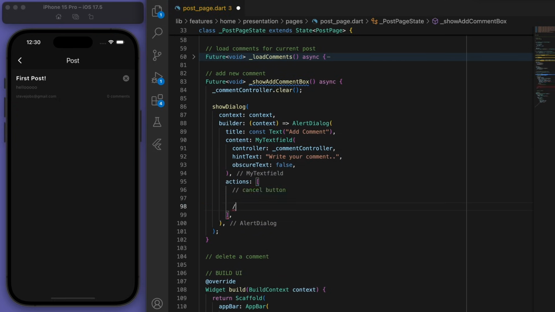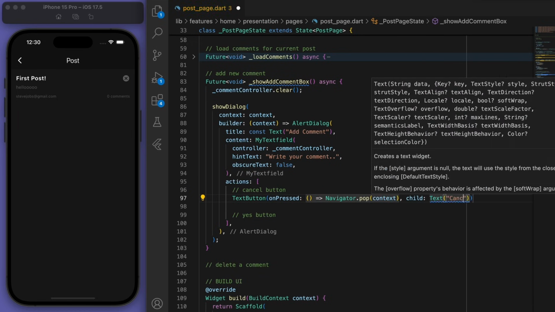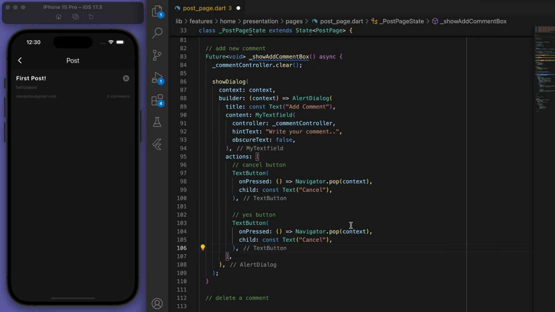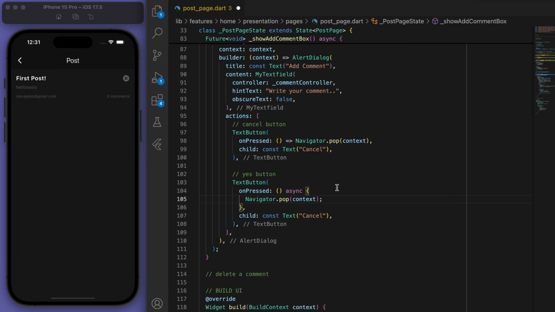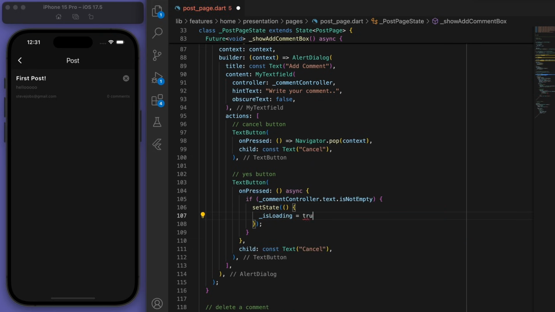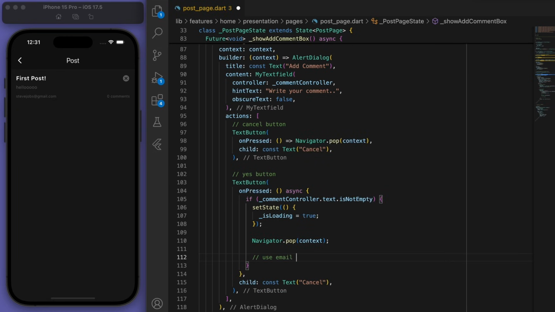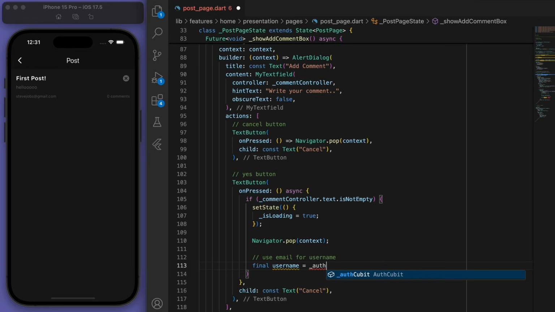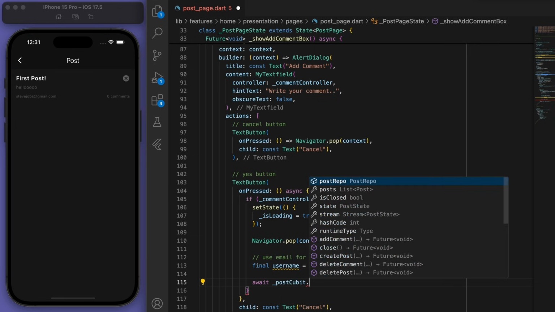We're going to have our actions, so our two buttons again, cancel button and yes button. And remember, if we're going to click yes, I just want to do a quick check here to make sure that the comment isn't empty. If that's all good, then we can start loading this and we can get the username, which I'm just going to use the email. And we can add the comment via the cubit.